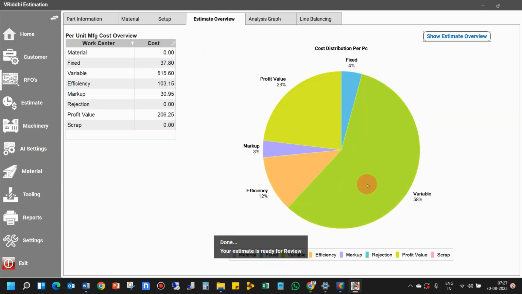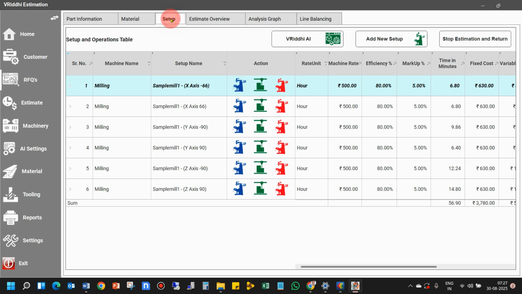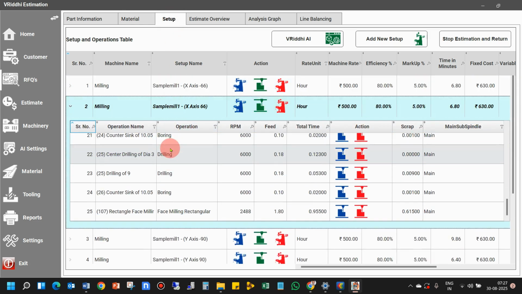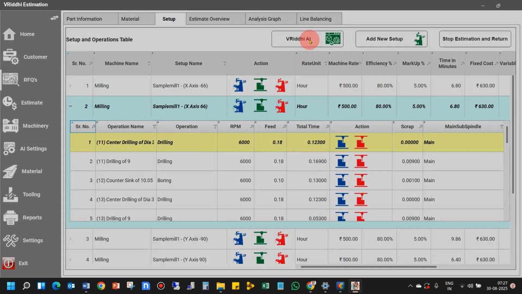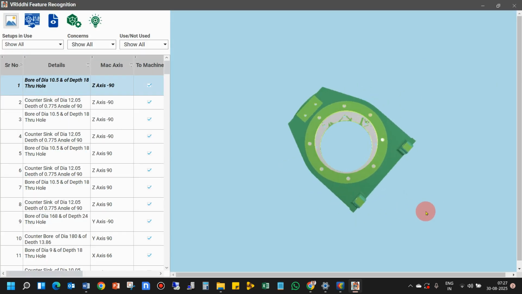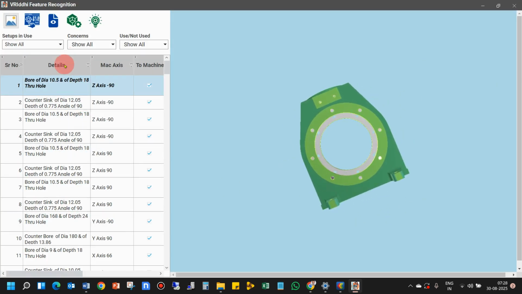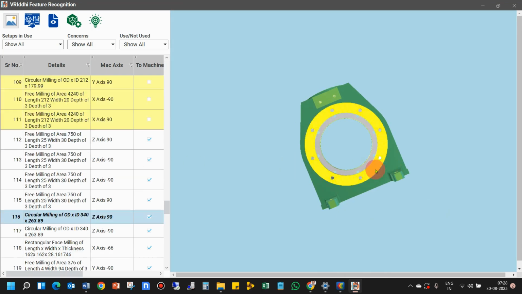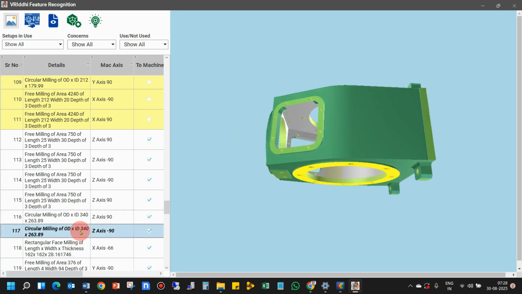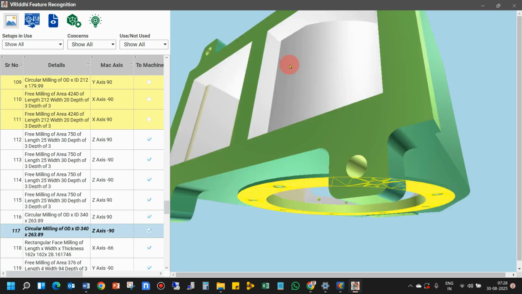The same concept works even for forged components, hence we call this the preform input condition of material. Just maintain a proper algorithm for machine and material, select the right work input conditions, and let the magic of VRIDDI work. Complex castings with over 5,000 plus features are analyzed in a matter of minutes, and you have the estimation ready with number of setup approach and individual operations in each setup.